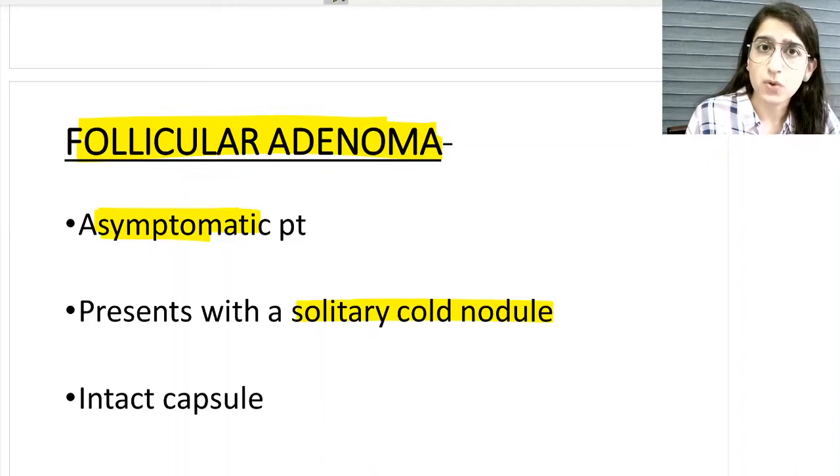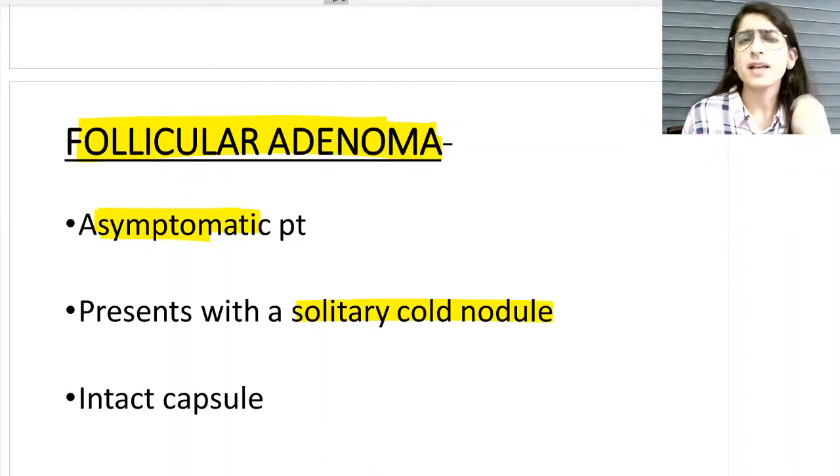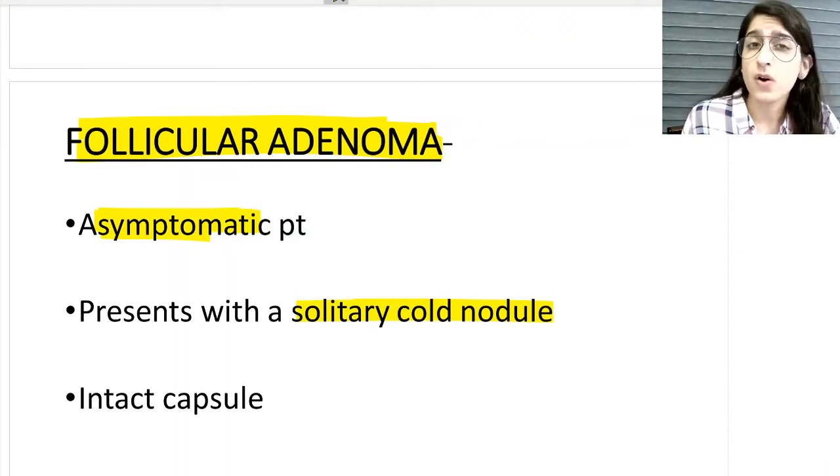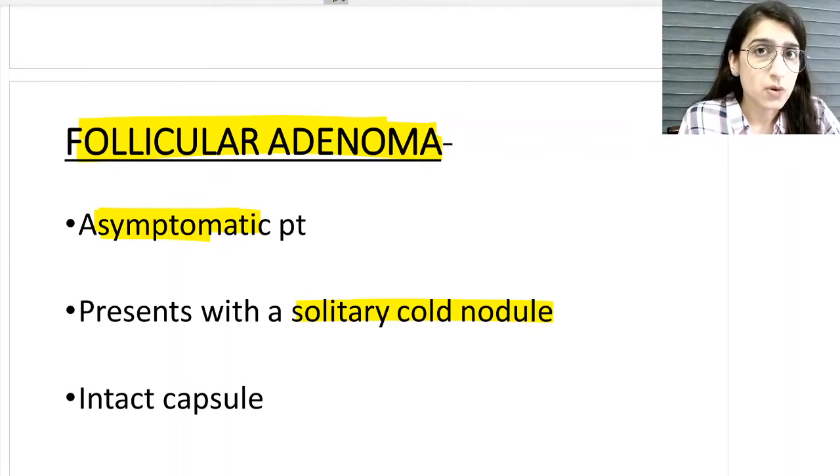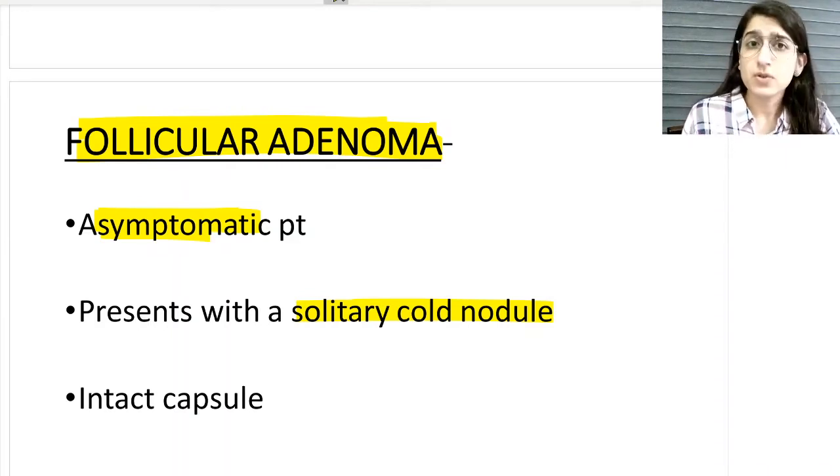Nodule, solitary cold nodule. And yes, a very important MCQ that has been repeatedly asked in a lot of examinations: can you diagnose follicular adenoma and follicular carcinoma of thyroid on FNAC? FNAC means fine needle aspiration cytology. So what will be the answer to this question? Can you diagnose follicular adenoma and follicular carcinoma of thyroid on FNAC?